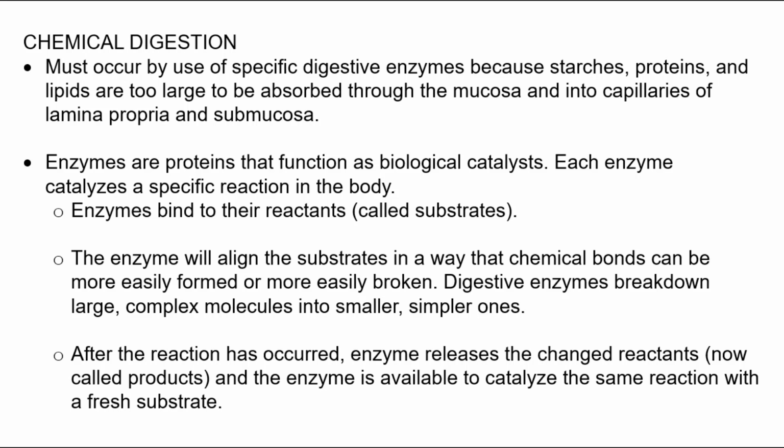Chemical digestion in the alimentary canal occurs by the presence of specific enzymes that are secreted into the lumen of the canal. Undigested starches, proteins, and lipids are molecularly too large to be absorbed through the cells that line the surface of the mucosa and into the deeper capillaries that are found in the lamina propria and the submucosa. So enzymes must break down those molecules into their component molecular parts before those can be absorbed into the bloodstream.